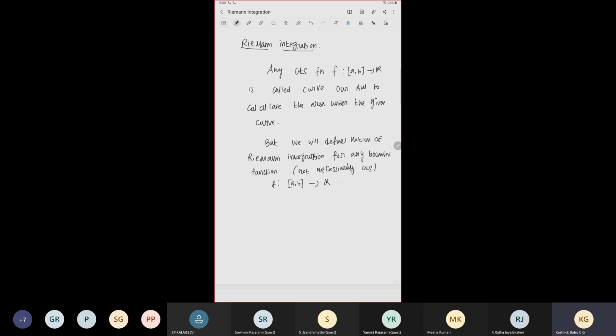So before defining the Riemann integral, I just want to give some motivation for it. In high school, we study the area of simple geometric objects. Usually they define area by counting the number of unit squares.